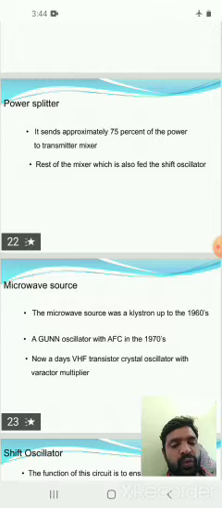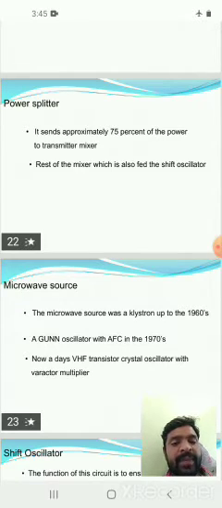These are all used to generate signal frequencies up to several gigahertz. So the microwave source output is a very high frequency signal, approximately 6 gigahertz.